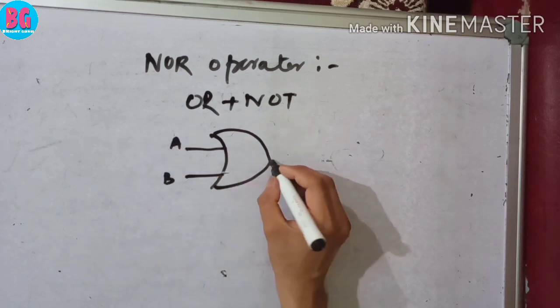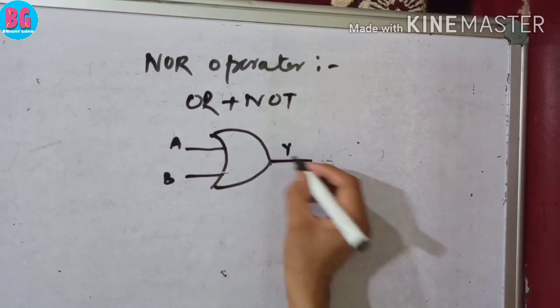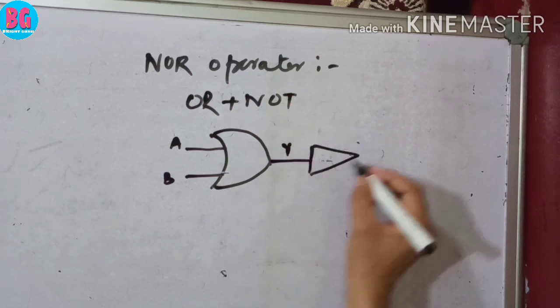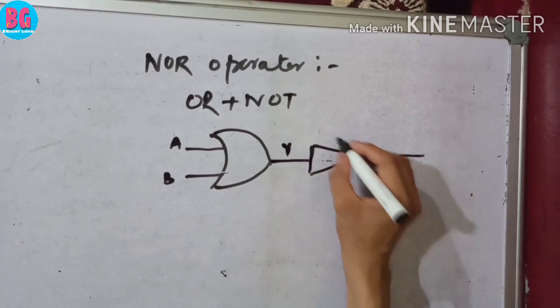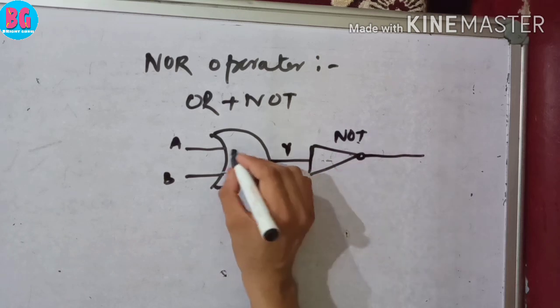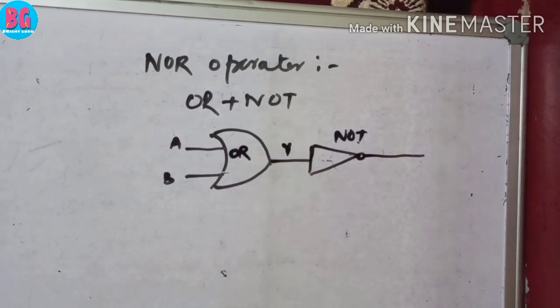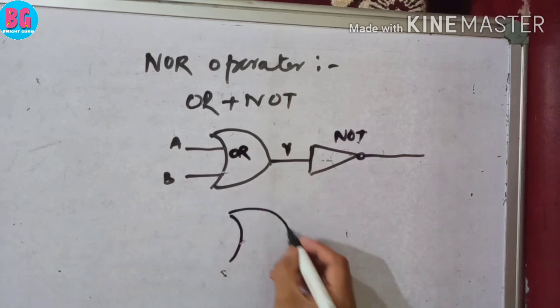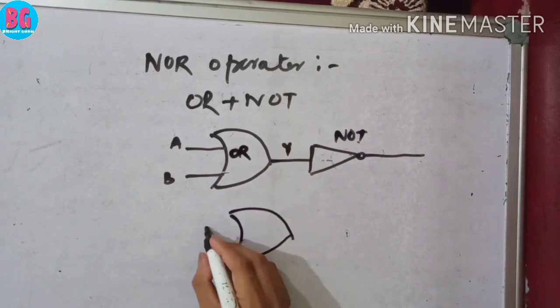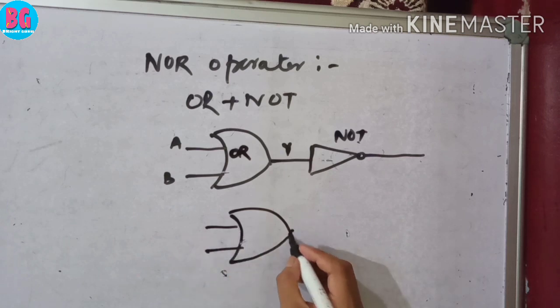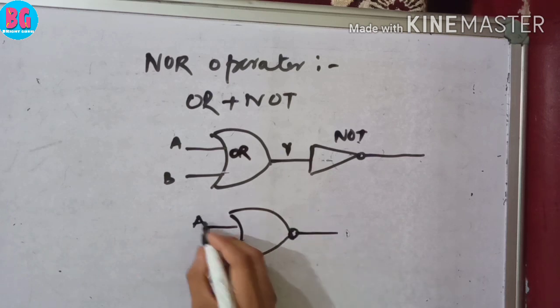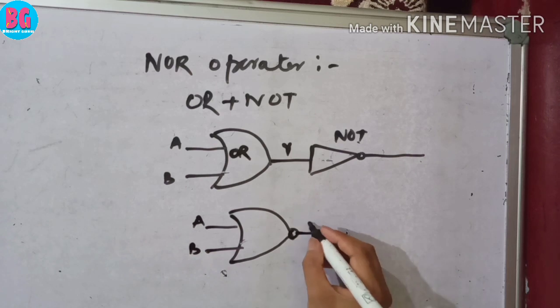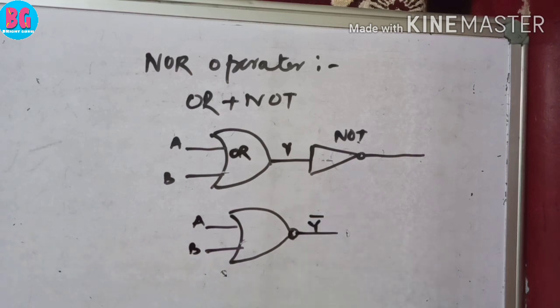A, B, Y, and this is NOT. So the combination of OR plus NOT gives what? NOR. Simply, the symbol is A, B, Y bar. It is NOT operator.